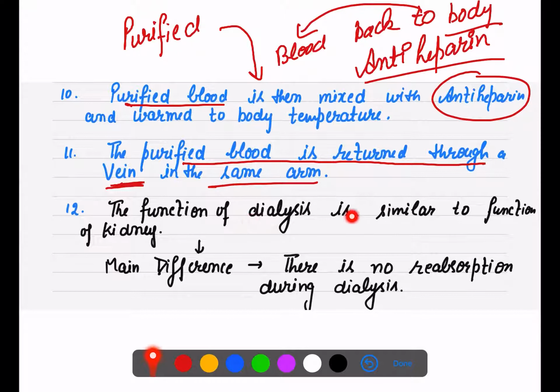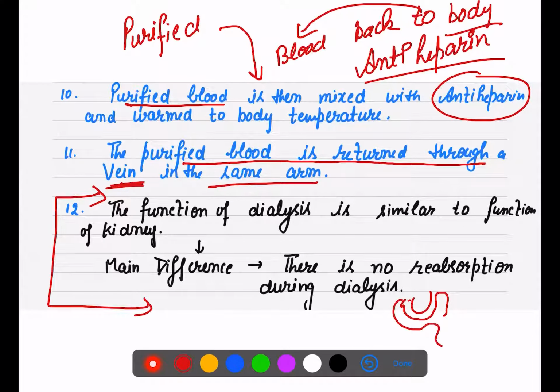Now the complete function of dialysis is exactly similar to the function of the kidney. The only difference you can make out is that when we discussed the structure of the nephron, we talked about the reabsorption part, right?